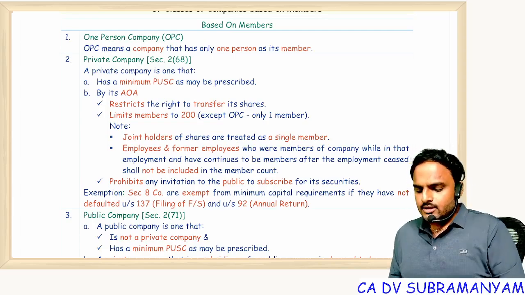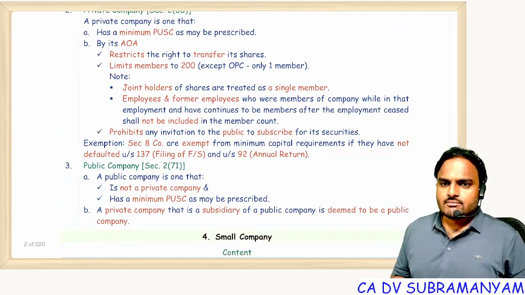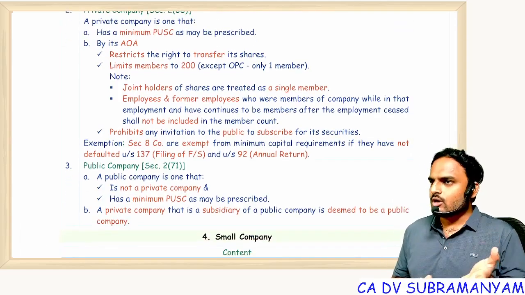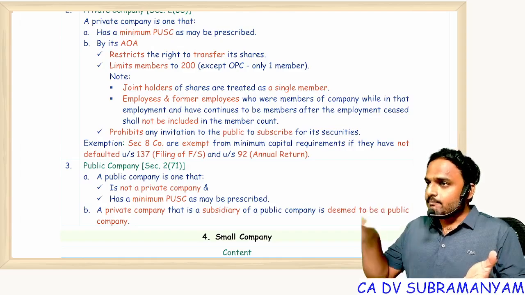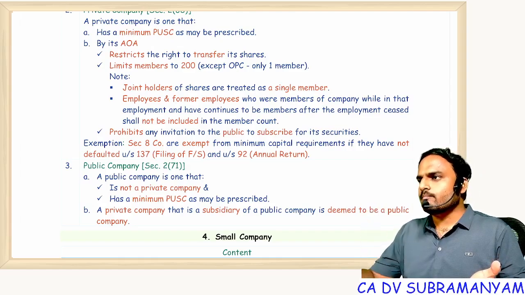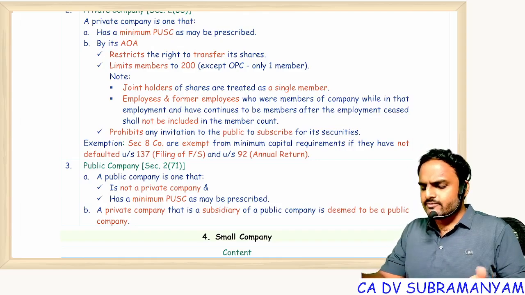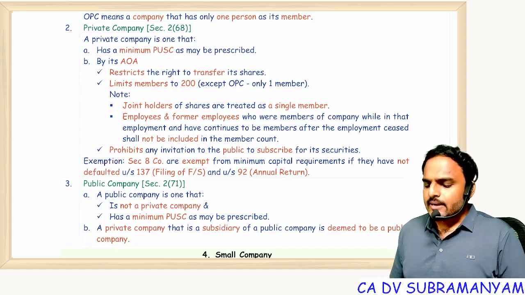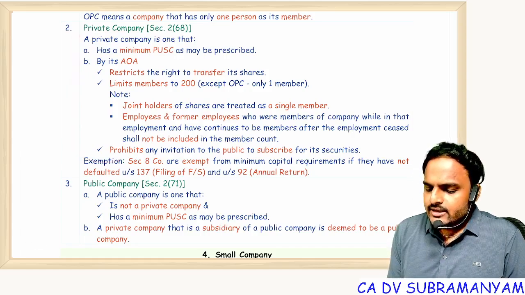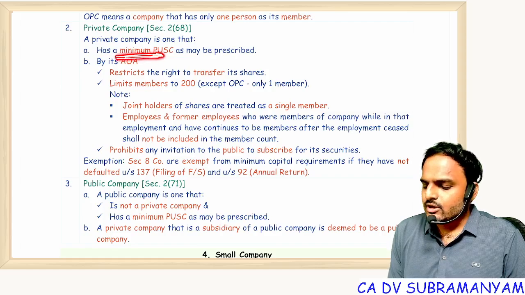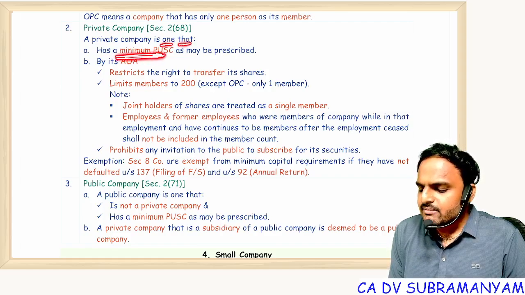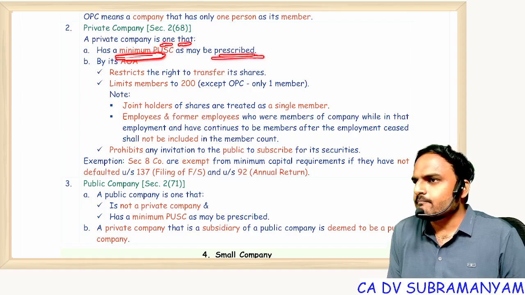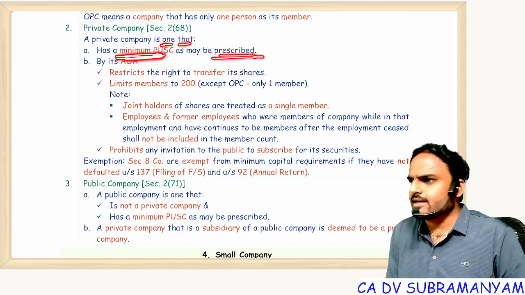Okay, fine. So in a public company, how many components are we having? 2 components. One is not a private company, the other one is a private company which is a subsidiary to a public company. Second part, just wait, first I will discuss with you private company. So what is a private company? It is a company which is having a minimum paid up share capital as may be prescribed. So far not yet prescribed.